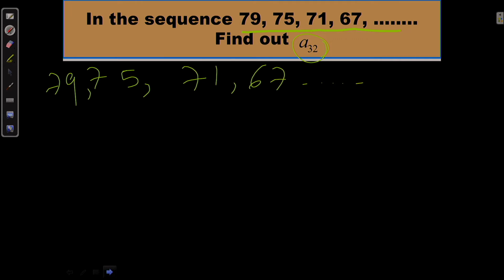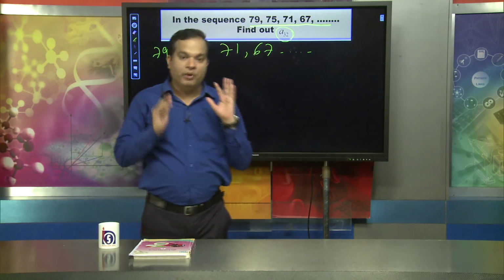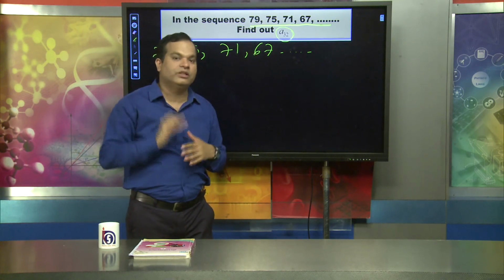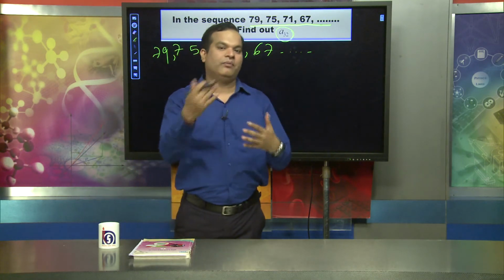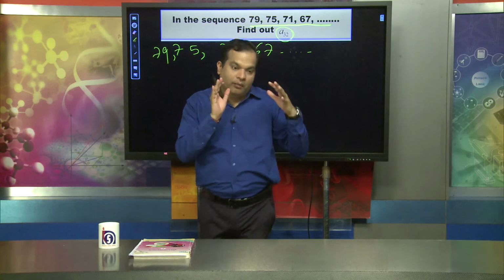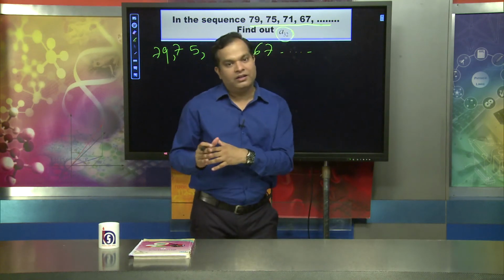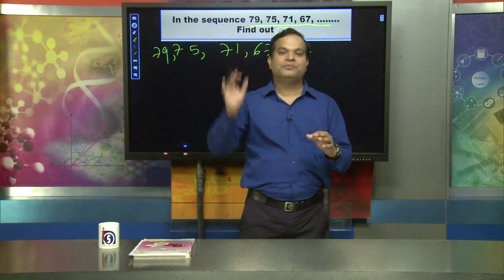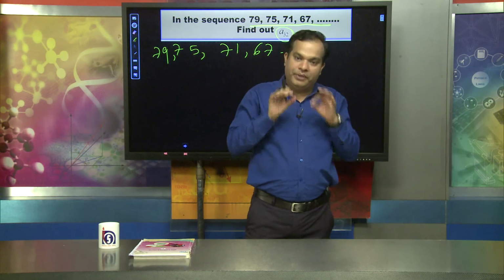You see, in order to find A32, first we have to check whether it is a sequence or not. If we do not find out whether it is an arithmetic progression or not, then we cannot find the value of A32, because the formula will not fit.